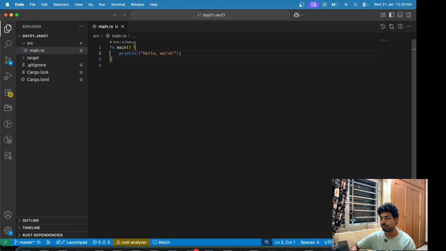So by default, the values here are owned. You cannot just pass the values thinking that it will work the same way as it does in other programming languages. My primary programming language is Golang, but Rust is quite different from that. Ideally, when we pass a value to a function, that value is copied over to that function. But in case of Rust, we need to define explicitly what we want to pass that value as, whether we want to pass it as a mutable borrow or we want to just copy that value.